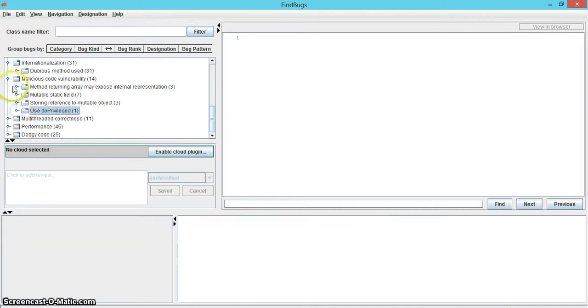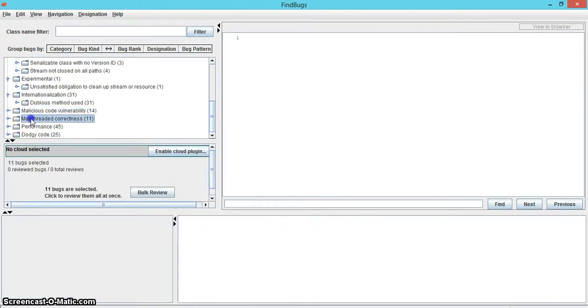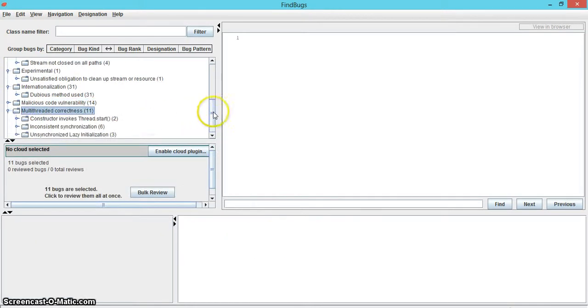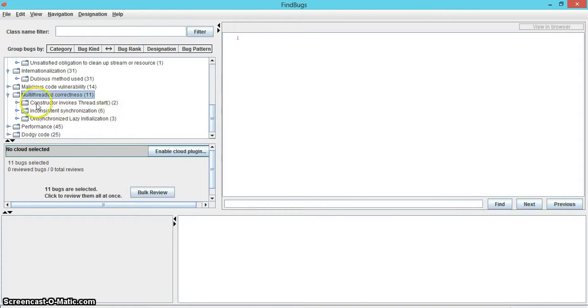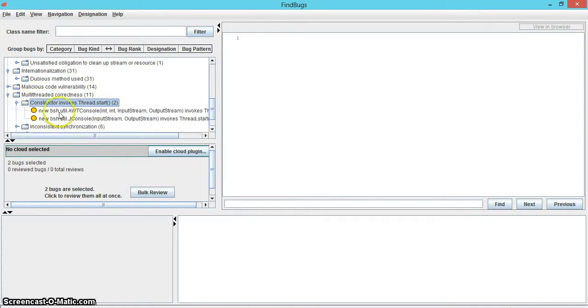There are 11 bugs in the multi-threaded correctness category. All of the subcategories pertain to synchronization issues with threads. The subcategories are constructor invokes thread.start with 2 errors.